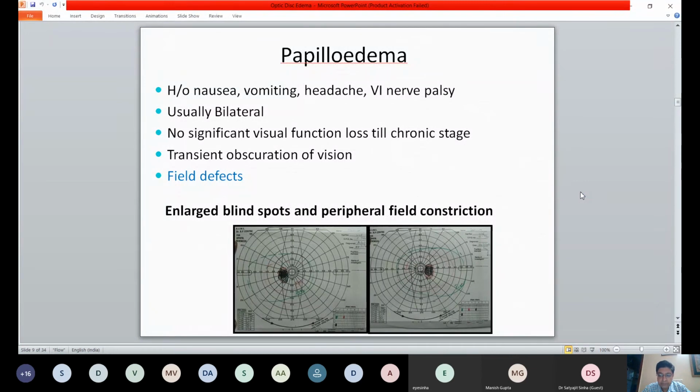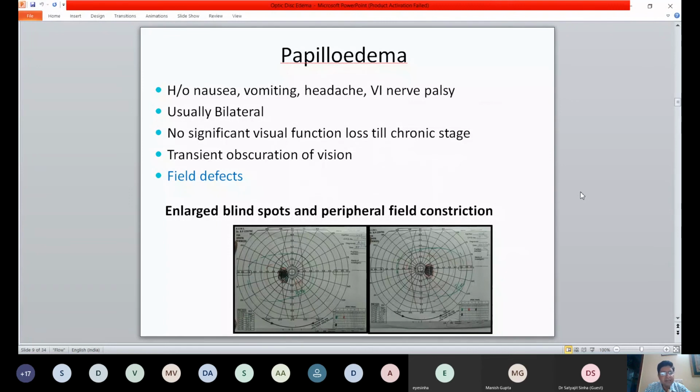Of course, they come closer together in the orbit, but then there are two separate orbits. So it's not a single point localization. And it's because of raised intracranial pressure that there is disc edema and there is a down pushing of the midbrain, which causes a stretch on the sixth nerve. So that's why it's a false localizing sign. It may be because of a tumor somewhere in the brain, which has caused a raised intracranial pressure and presenting with this. So that's why it's called a false localizing sign.